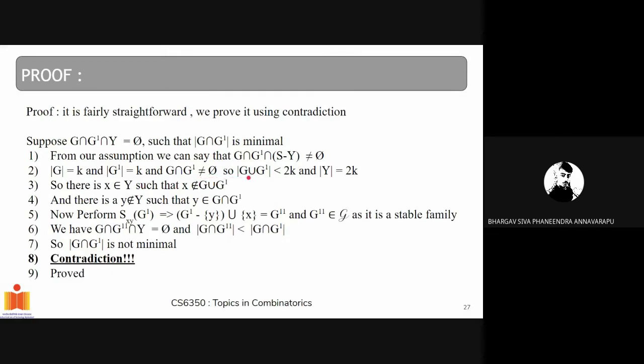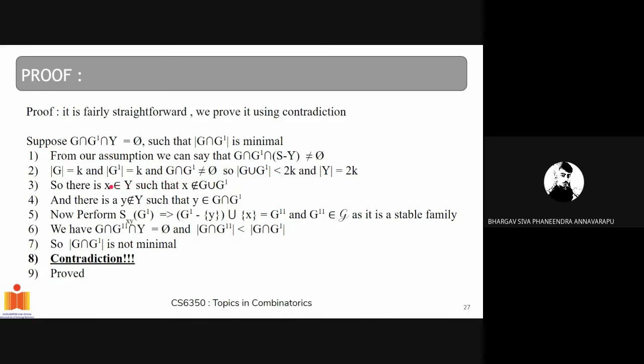So the size of G union G prime is less than 2k. This is from the union bound, and we have size of Y equals 2k from the definition of Y. So there exists some x belonging to Y such that x doesn't belong to G union G prime, as size of Y equals 2k and size of G union G prime is less than 2k.